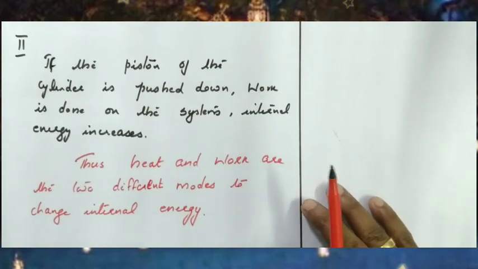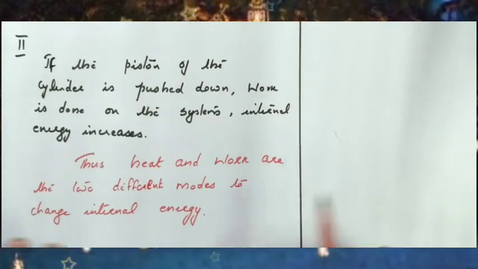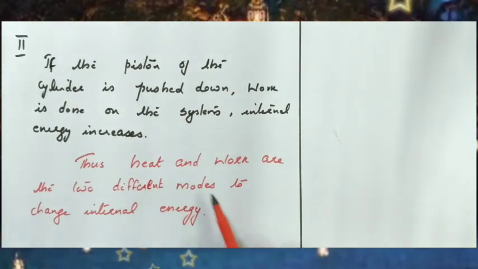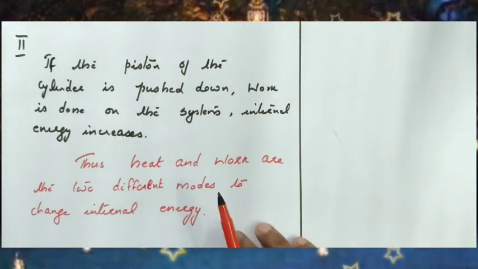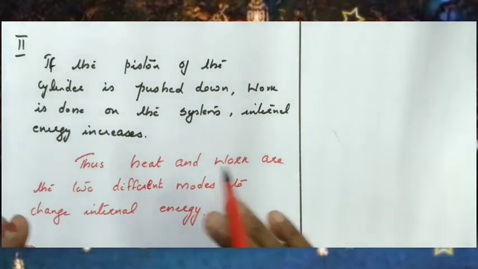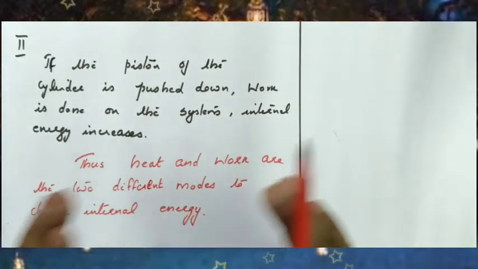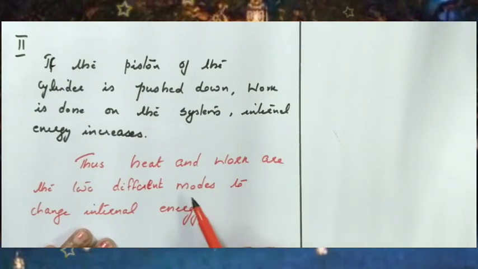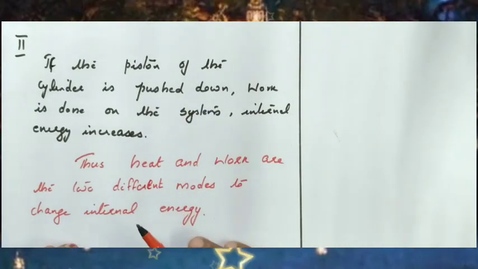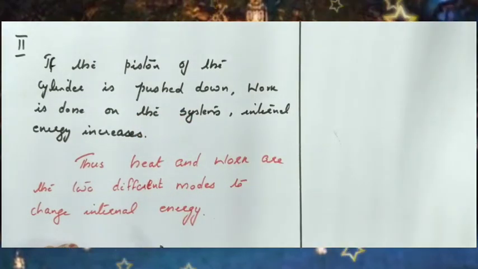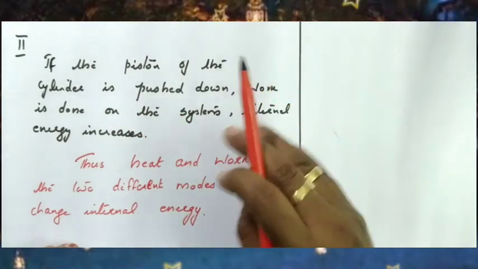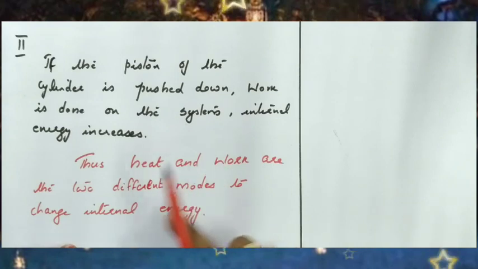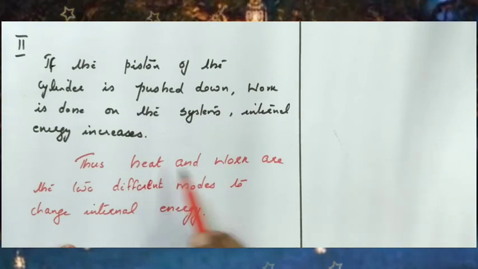So what is the relation between internal energy, heat and work? Heat and work are the two different modes to change the internal energy. That's the relation between heat, work and internal energy. Heat and work are used to vary the internal energy. In order to change the internal energy, we have to apply or absorb a quantity of heat, or we have to do some work on the system or by the system, and then internal energy varies. Thus heat and work are the two modes to vary the internal energy of the system.